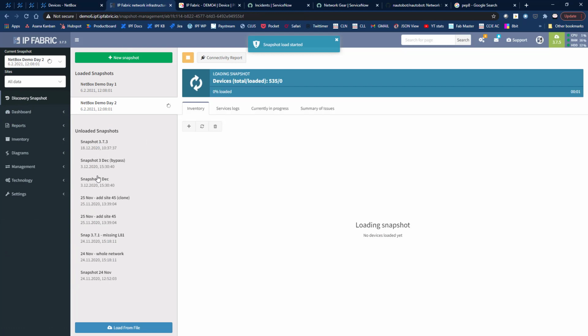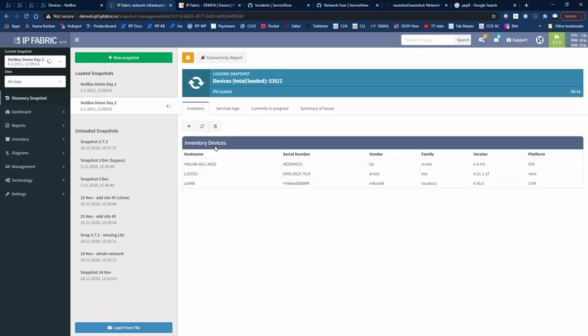So this is after the changes have been completed. You can see here that the discovery process is just about to kick off, and it will start loading the devices that it can find in the network after those changes have been completed, and away it goes.